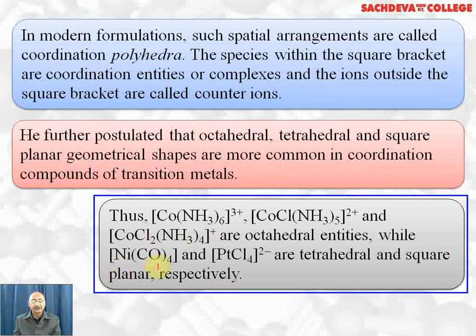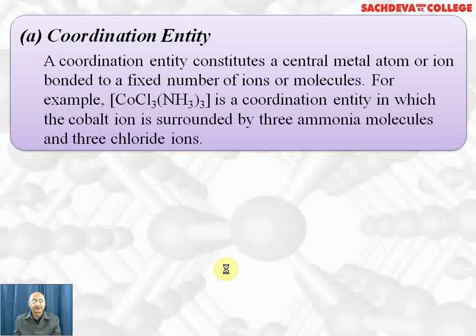Whereas nickel tetracarbonyl is sp3 hybridized and a tetrahedral complex, whereas PtCl4 2 minus is dsp2 hybridized and a square planar complex. So with coordination number 6, they are always octahedral complexes. With coordination number 4, there are 2 possibilities. If there is sp3 hybridization, they are tetrahedral complexes. If there is dsp2 hybridization, they are square planar complexes.